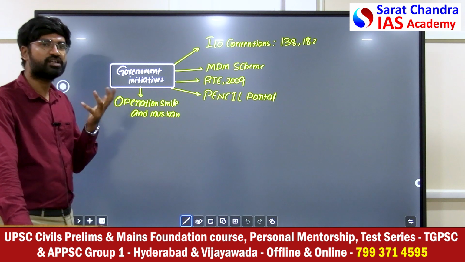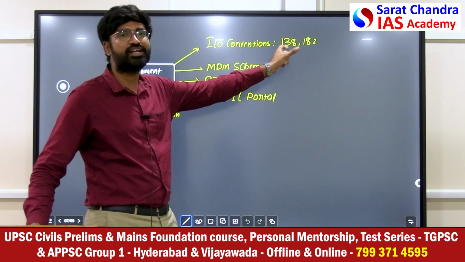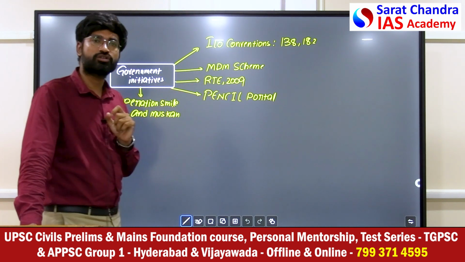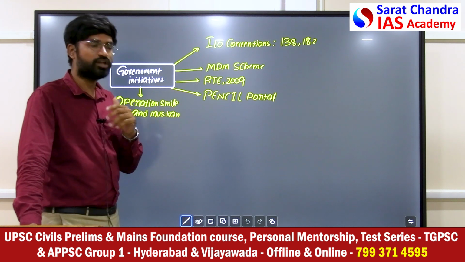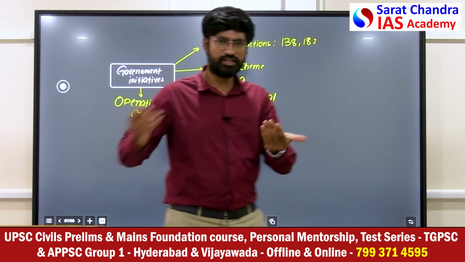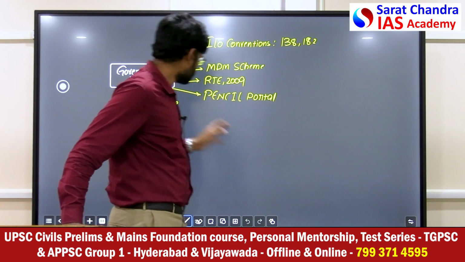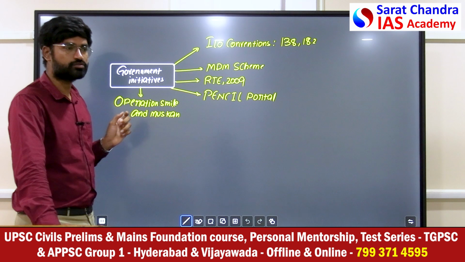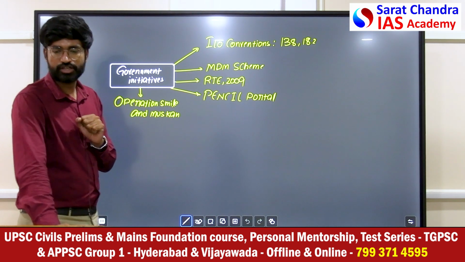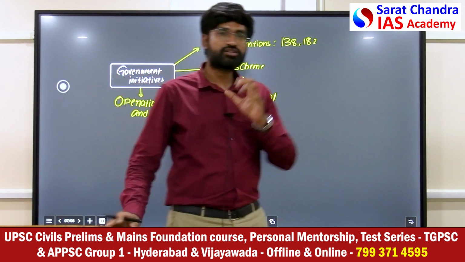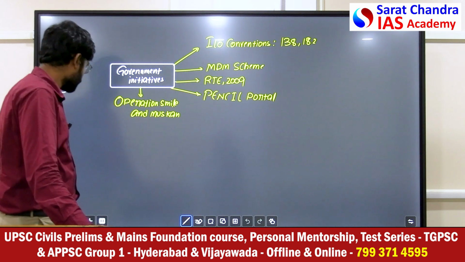Then the other government initiatives. International Labour Organization Conventions 138 and 182 talk about child labor prevention around the world. Then the Midday Meal Scheme, and the Right to Education Act 2009. The PENCIL portal, an online portal where you can inform the government that an industry is employing child labor. Then we have Operation Smile and Muskan, especially for the protection of children from child labor. So this is the exercise that has been done by the Government of India.